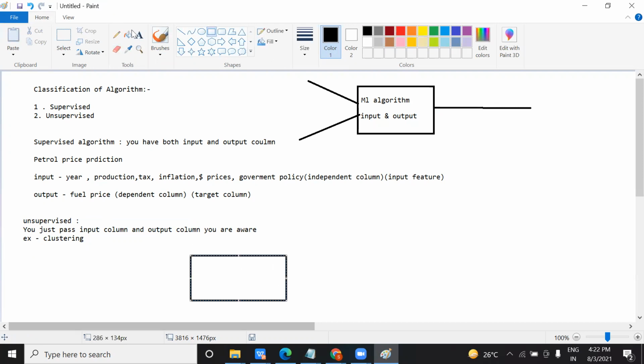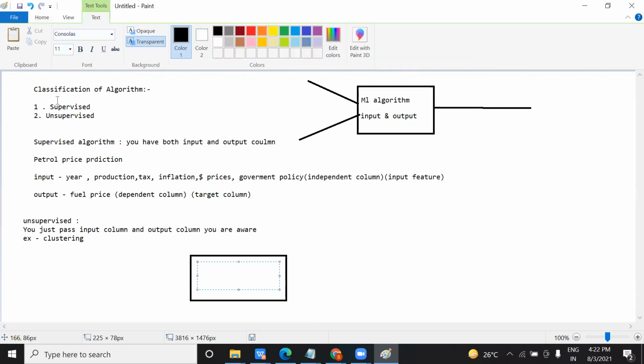In this algorithm, inside supervised and unsupervised, these are the two classifications, and you have a set of algorithms in each.